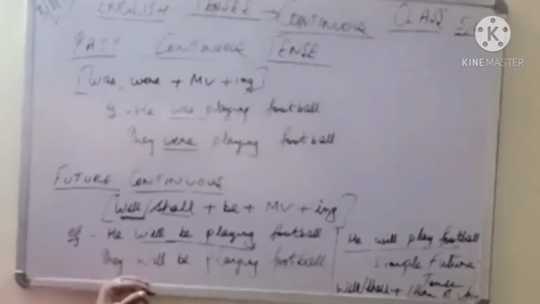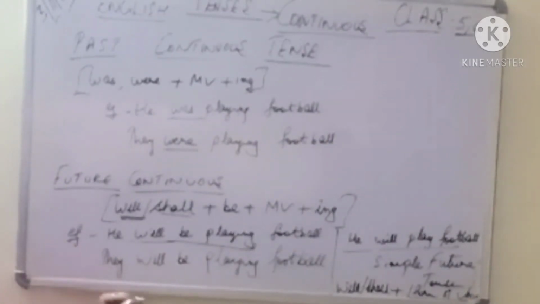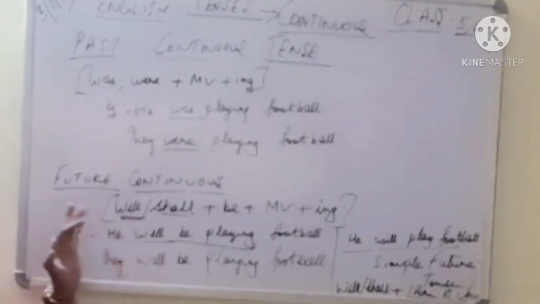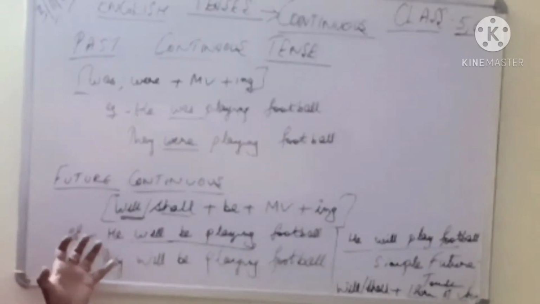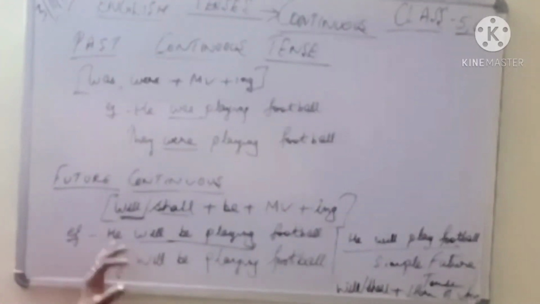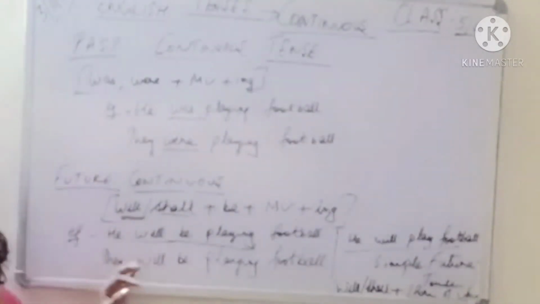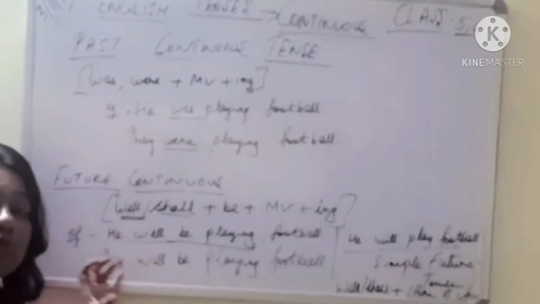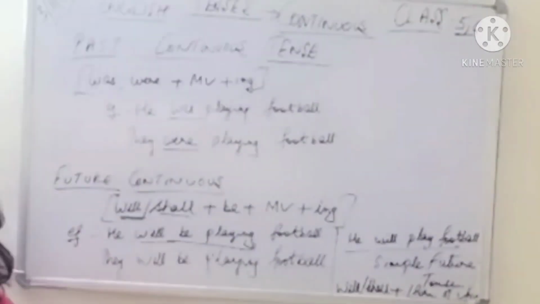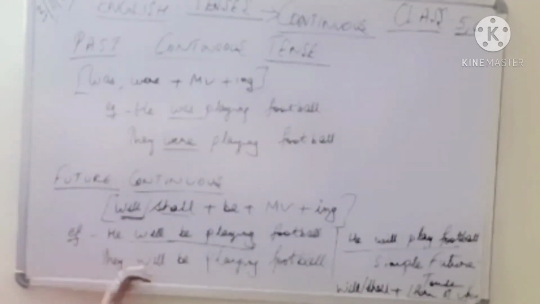And the things will be clear when we do these exercises from your books. So if you have understood, I just request you to please try to solve some of the exercises from your books. The rules are directly given in your books also. You can recall all the rules from your book. Just go through the rules, understand them with the help of examples and then try to solve at least one or two exercises so that you get to know.